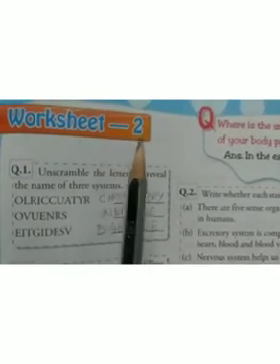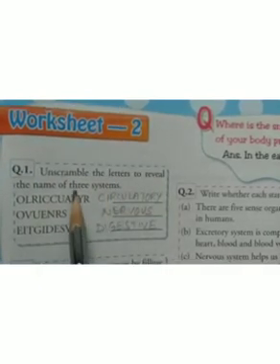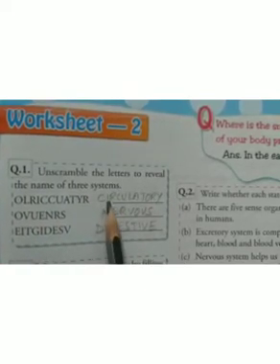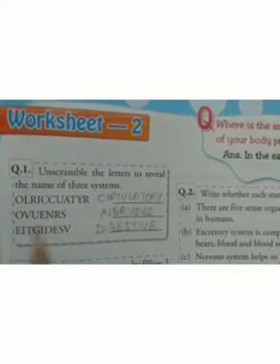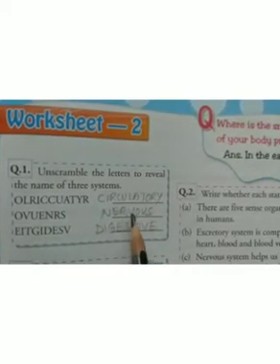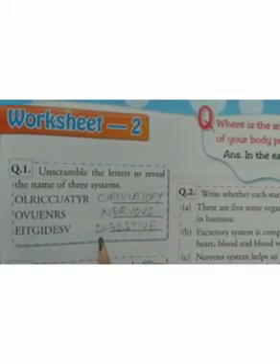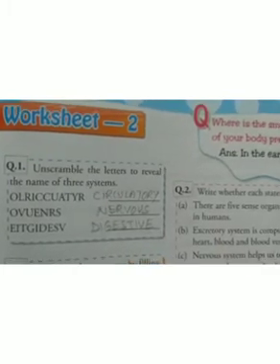Okay. Now worksheet 2 is there on page number 11. So question number 1, unscramble the letters to reveal the names of 3 systems. First one is circulatory, circulatory. Second one is nervous, nervous. Third one is digestive, digestive.